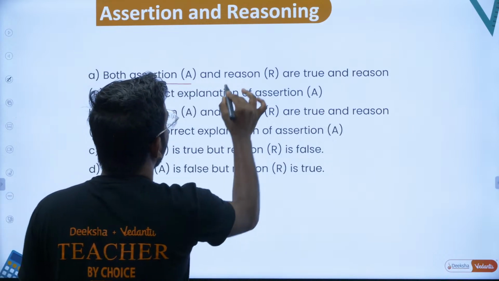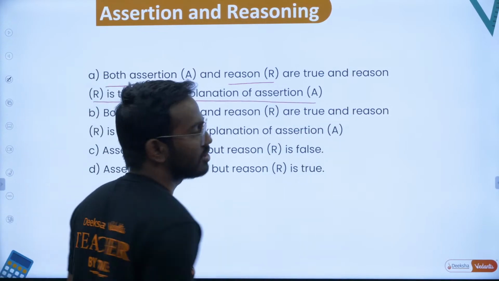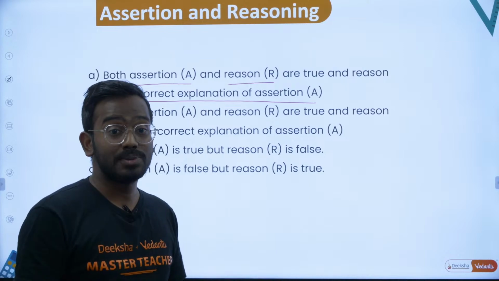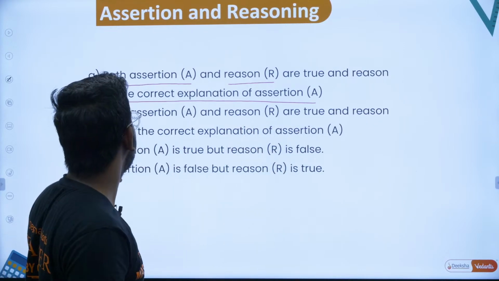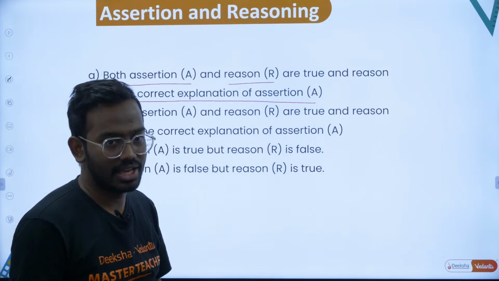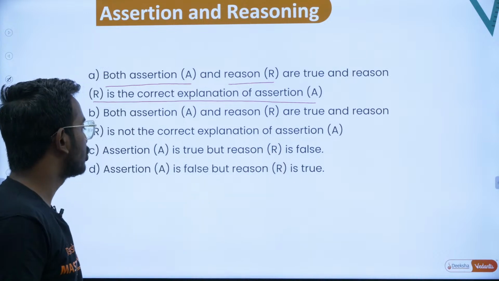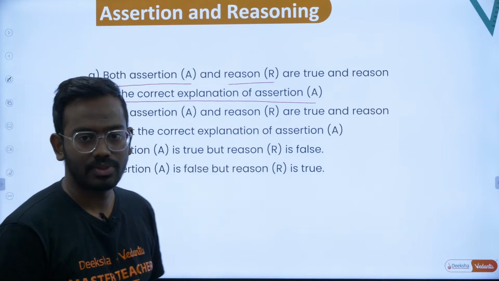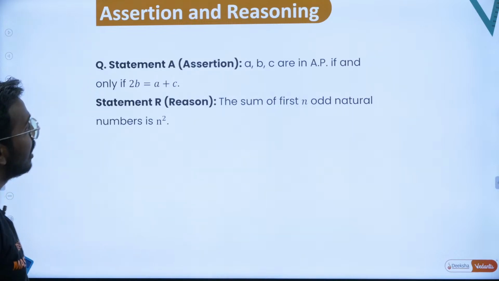Both assertion A and reason R are true, and reason R is the correct explanation for A, the first option. The second option is both are correct, but the reason is not the right explanation for the assertion A. That is your second option. Third option is A is true, R is false. Fourth option is A is false, R is true. Please keep this in mind. Okay, so with that in mind, let's solve this question.